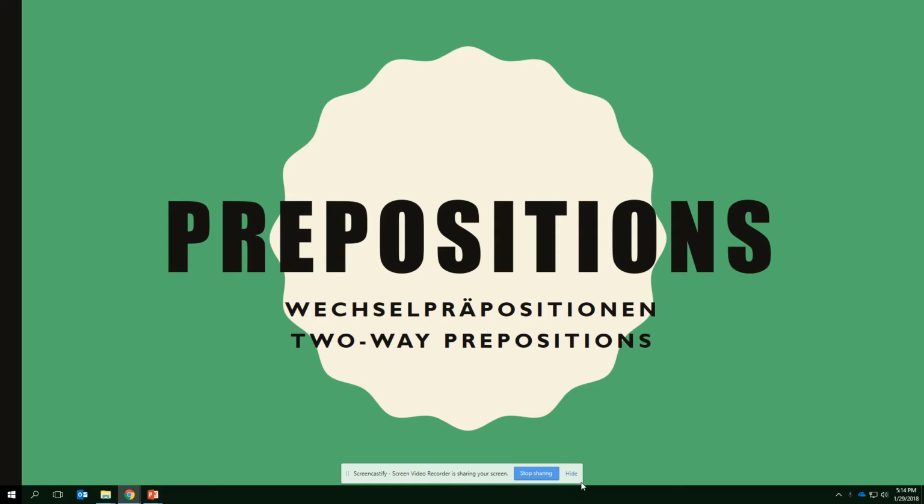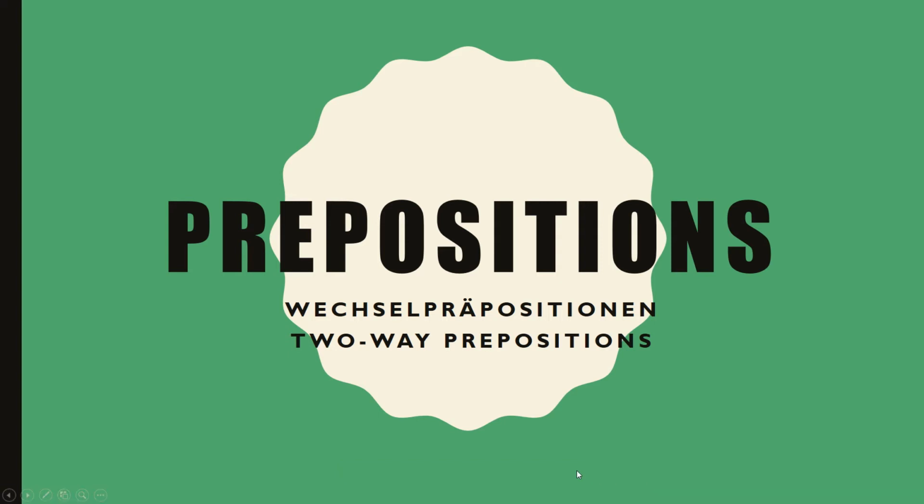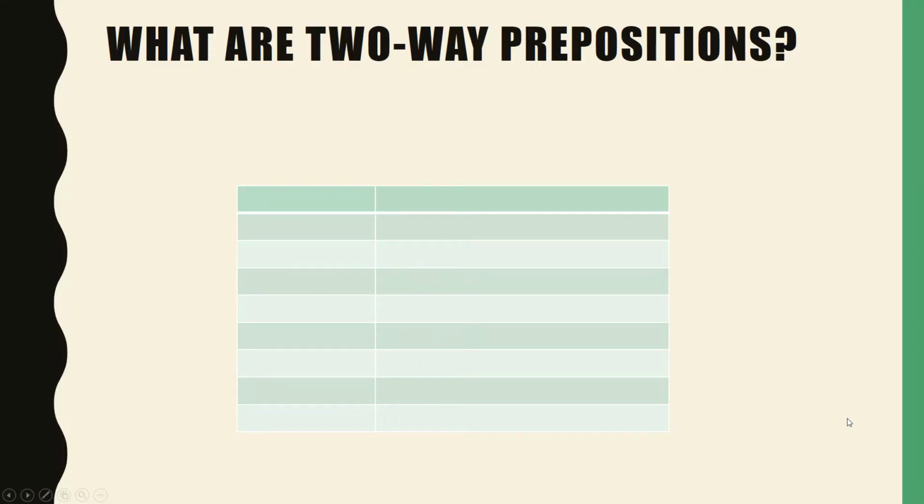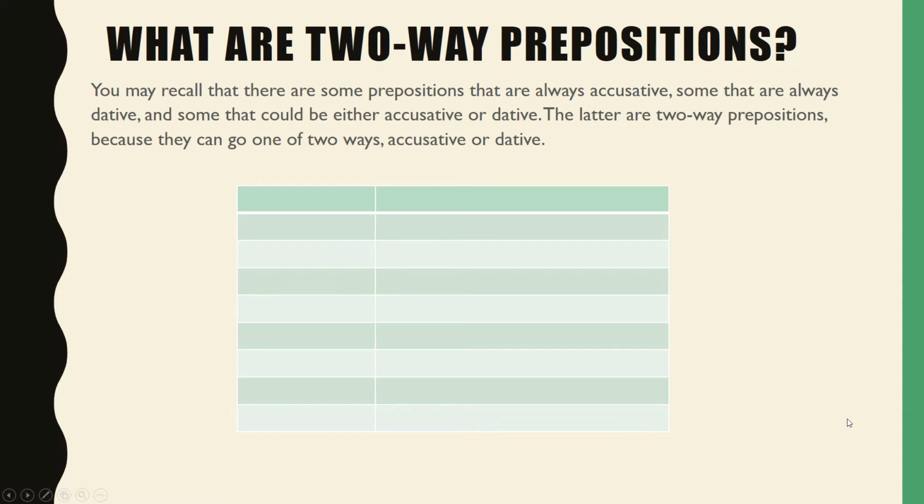This video is about prepositions. It's going to focus on Wechselpräpositionen, or two-way prepositions. What are two-way prepositions? You may recall that there are some prepositions that are always accusative, some that are always dative, and some that could be either accusative or dative. The latter are two-way prepositions because they can go one of two ways, accusative or dative.